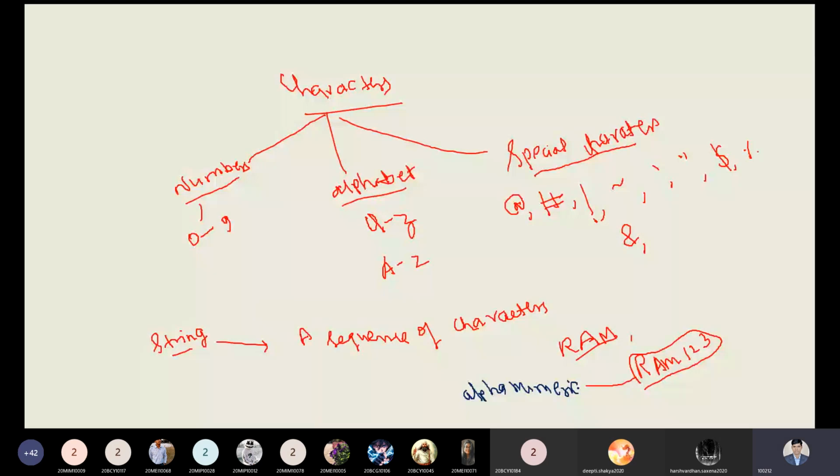So this is known as alphanumeric. Alphanumeric is also a kind of string. Please remember this word in your mind always. Now is it clear to all? Yes, sir. Okay.